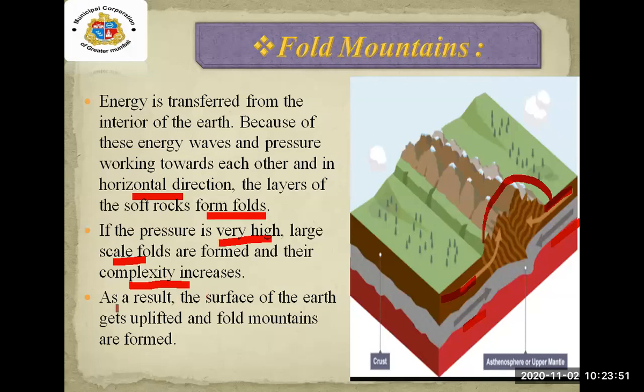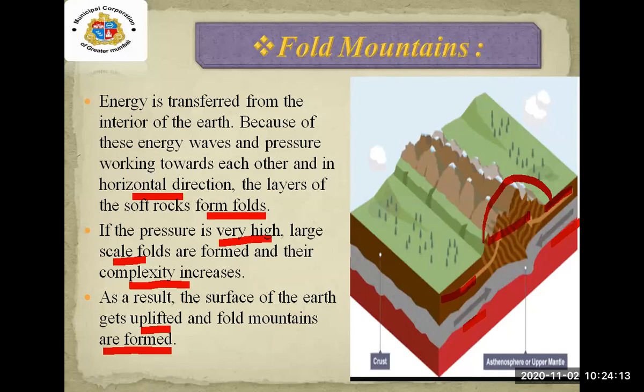Third point, as a result, the surface of the earth gets uplifted and the fold mountains are formed. When the pressure goes to the interior, you can see the earth surface gets uplifted. See, this portion is getting uplifted, it's a little bit up.